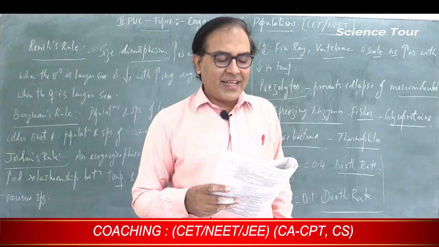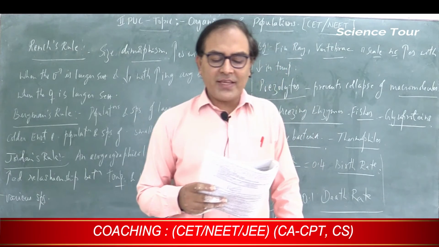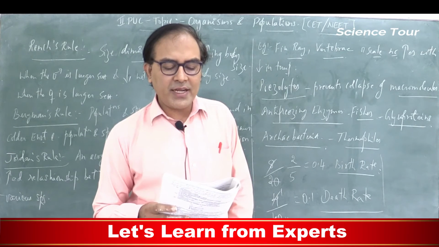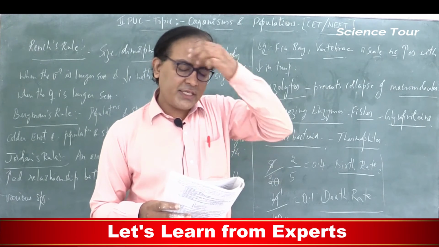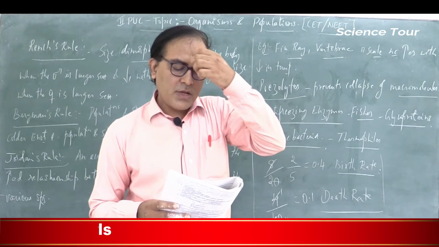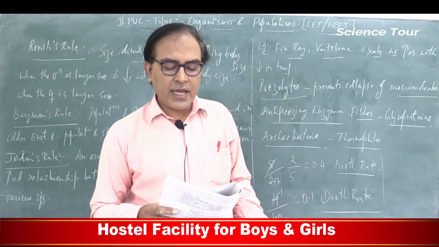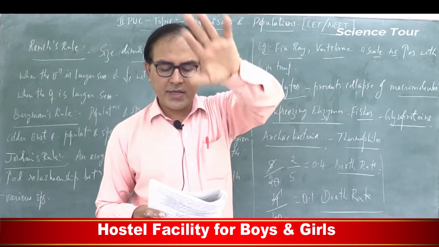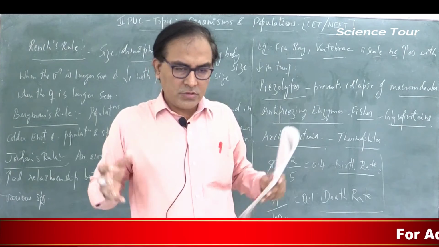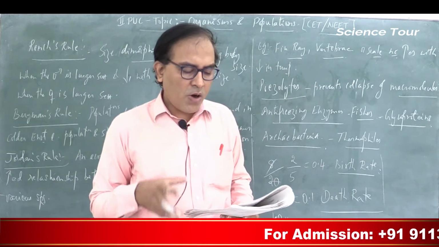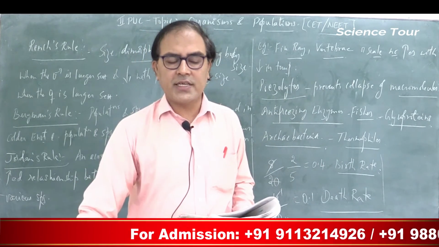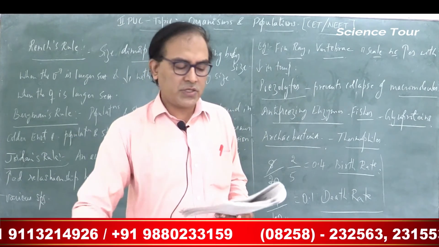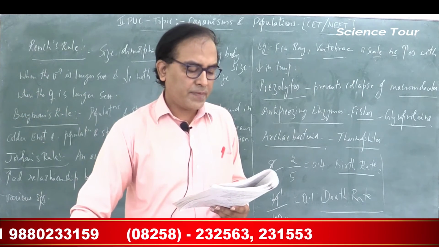Next, question number 55. Which of the following contributes to an increase in population density? A. Mortality, B. Natality, C. Emigration, D. Predation. Mortality means death rate, emigration means moving from one area to another, and predation means catching the prey. All these decrease the population density, but natality means birth rate, which adds to the population. So the right option is option B.